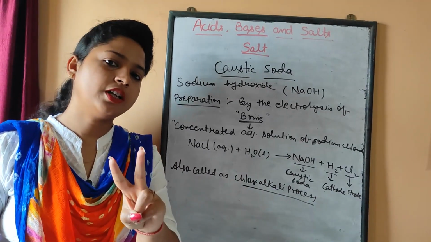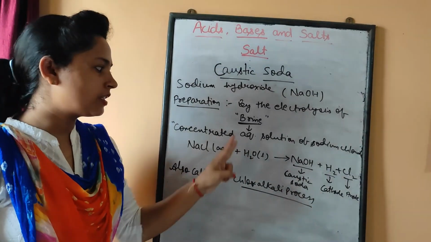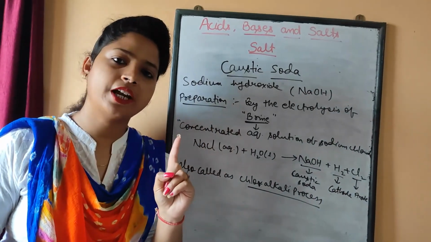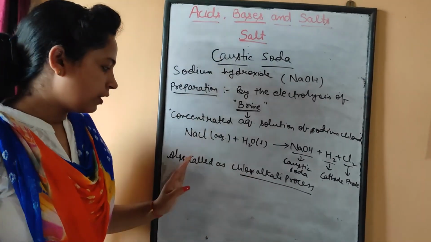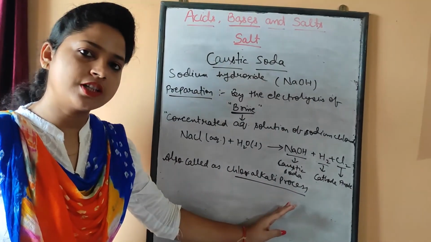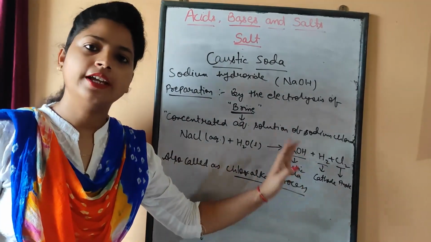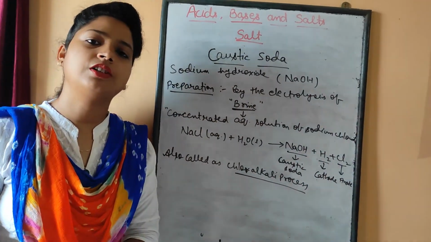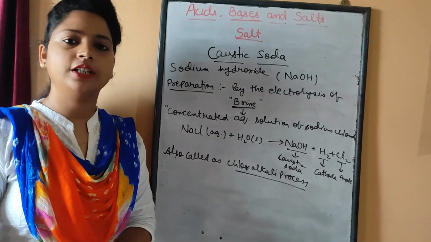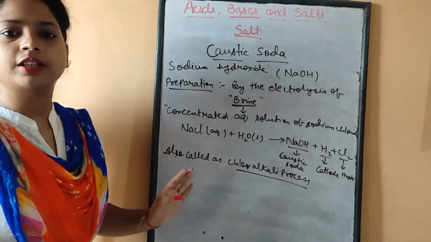So two important questions can come from this section. First is what is brine. Second is what is the chlor-alkali process. If the chlor-alkali process is asked in your exam, you have to write this reaction, and if brine is asked, you have to write the definition, that is a concentrated aqueous solution of sodium chloride. So this is the preparation method.